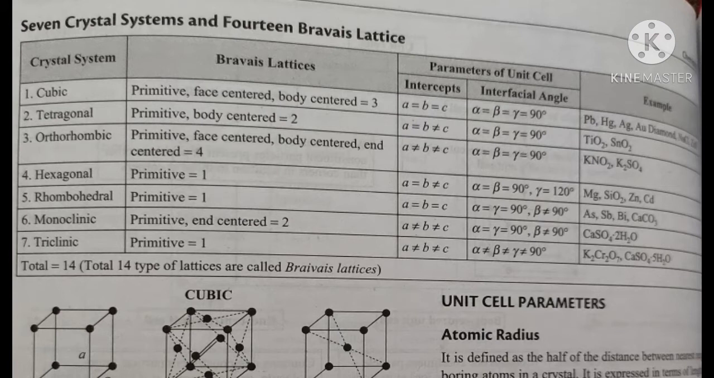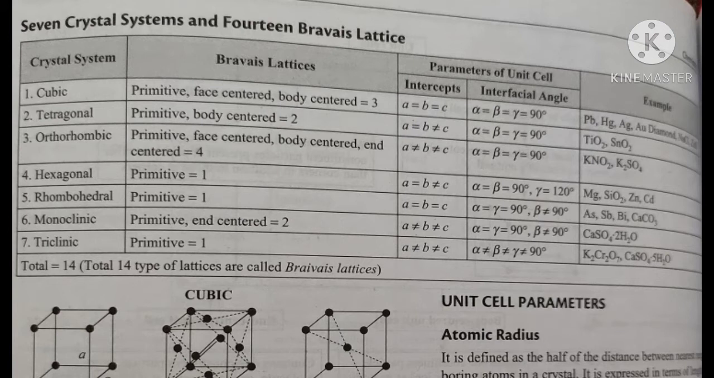The best examples for the cubic crystal system are lead, mercury, silver, aurum, diamond, NaCl, and ZnS. Once again, I repeat these examples: lead, mercury, silver, aurum, diamond, sodium chloride, and zinc sulfide.